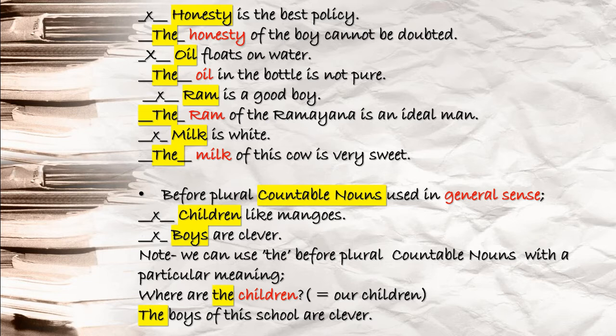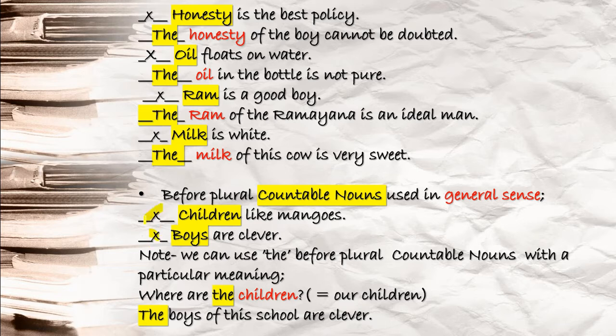Before plural countable nouns used in general sense, to talk about a whole class, you can say. You see, children like mangoes. Before children, you will not put the. Boys are clever. You see this one.